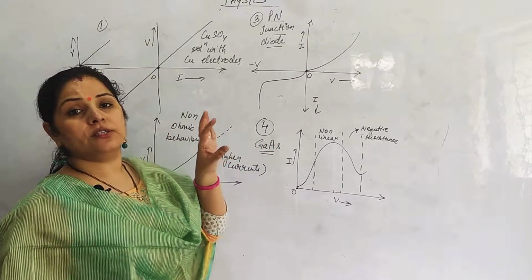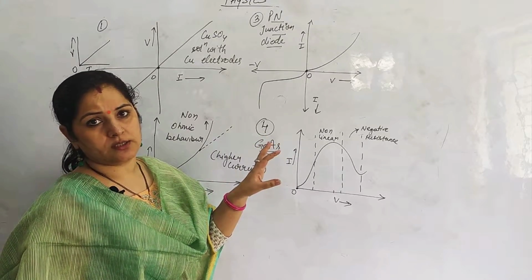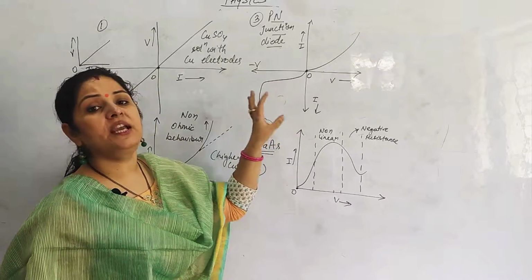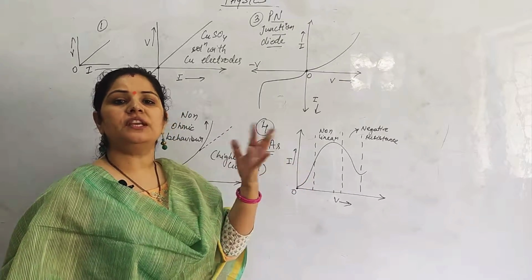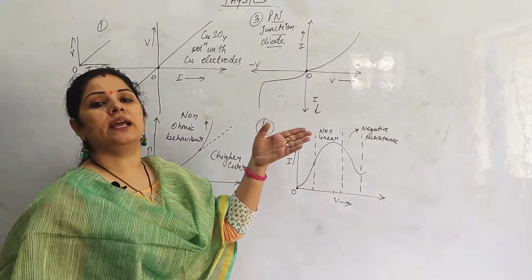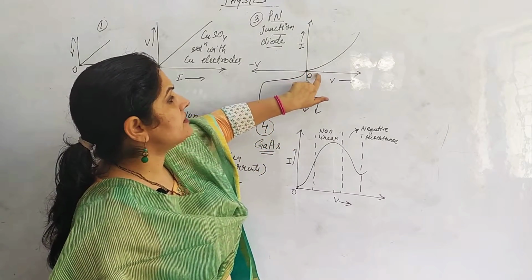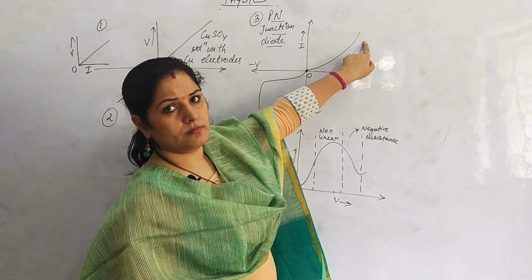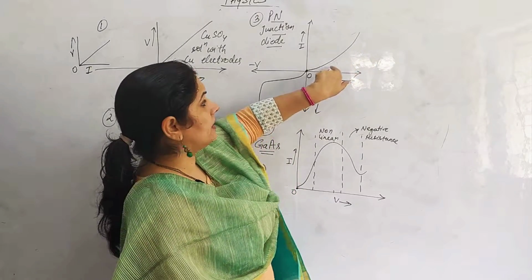A PN junction diode is a specially designed diode made of semiconductors like silicon and germanium. When we talk about semiconductors, instead of calling it a voltage-current graph, we name it VI characteristics. So what are the VI characteristics? See, with an increase in V, I is increasing, but V and I both increase and it will not be a straight line but a curve.